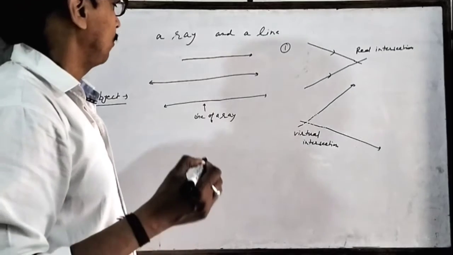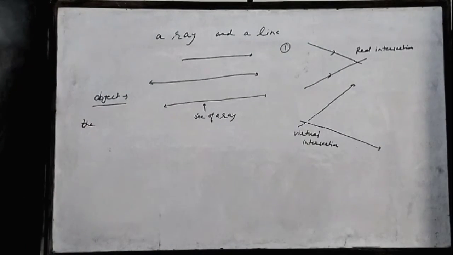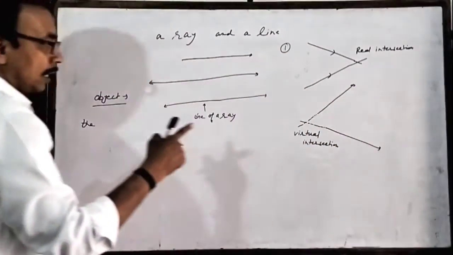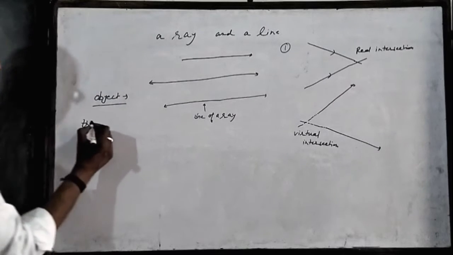Object is the point of intersection of the lines of rays. Lines of rays जो होंगी उसका जो point of intersection होगा incident rays का, उसको हम object बोलते हैं.